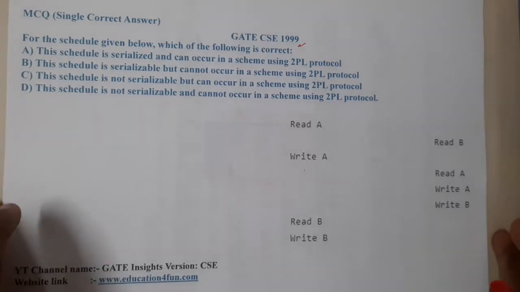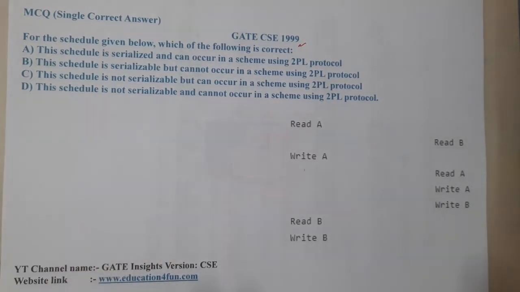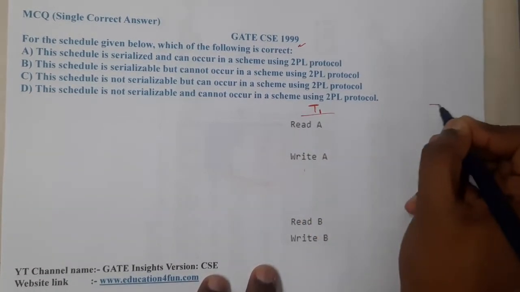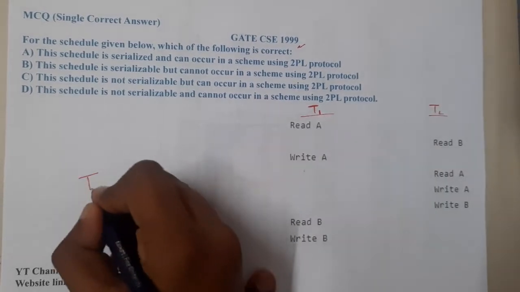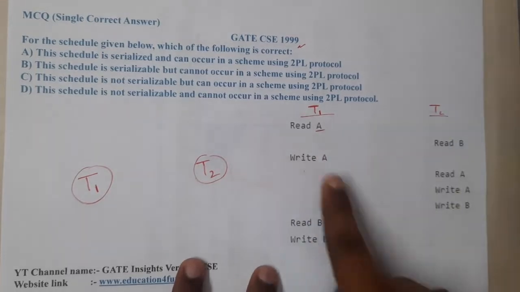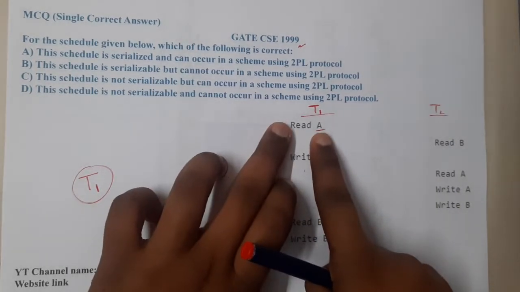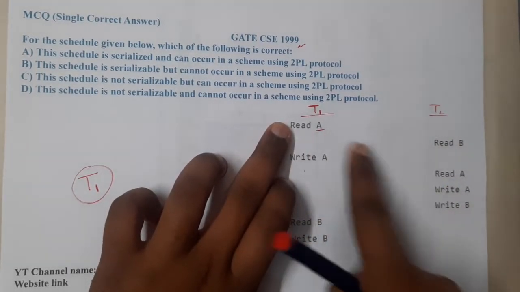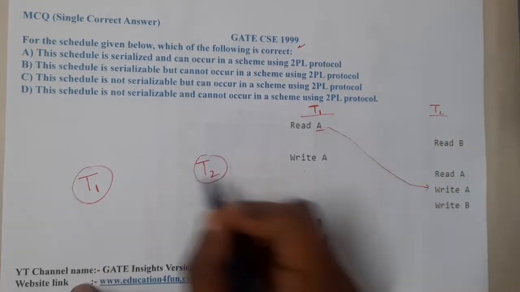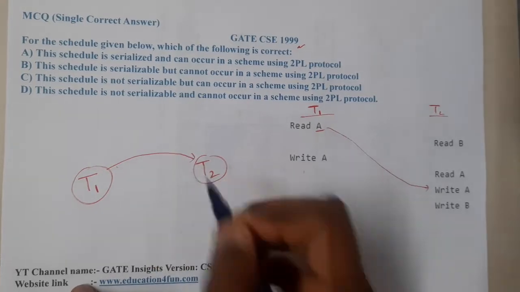Now the first thing is to find whether it is serializable or not. The best approach we use is the graph method. This is T1 and this is T2, so there are only two transactions, T1 and T2. Here we are working with A, we are reading A. So read A and write A will be clashing. There is a clash from this with this, so I'm just drawing the arrow for our understanding. It is T1 to T2.